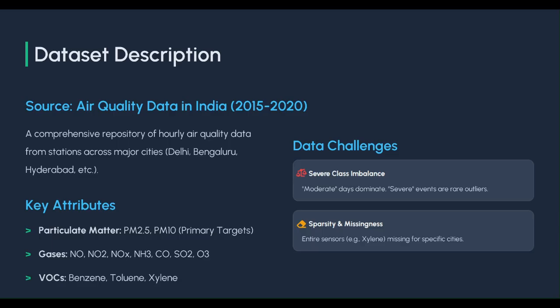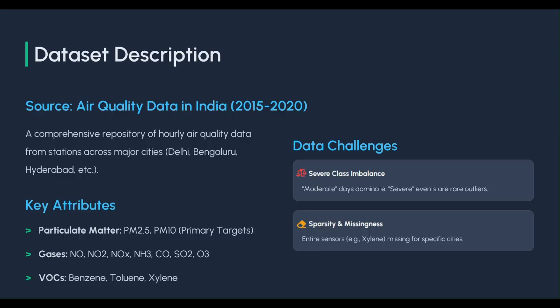There were two key challenges here. First, the dataset had missing sensors for certain cities, meaning some pollutants had no readings at all. Second, it was a very highly imbalanced class dataset. Most days were labeled moderate, while severe pollution events were pretty rare, which is practically very good. But in terms of the dataset, it becomes pretty tedious to work with.